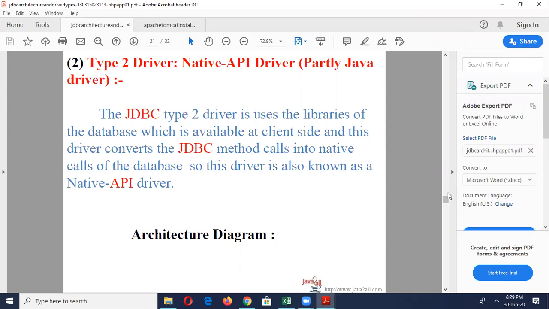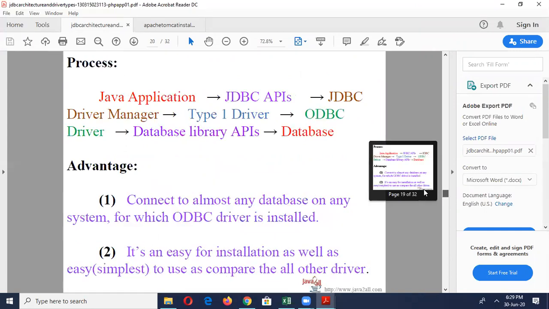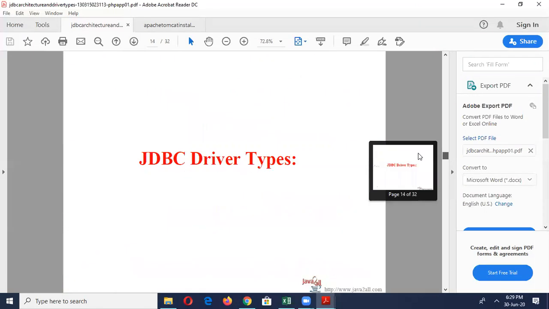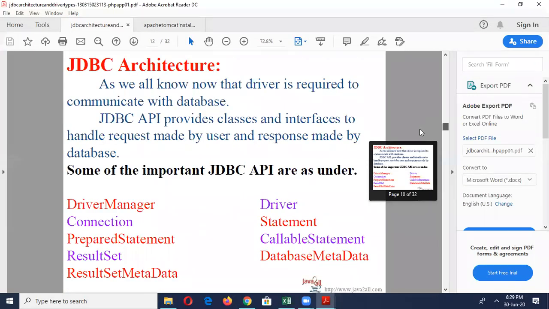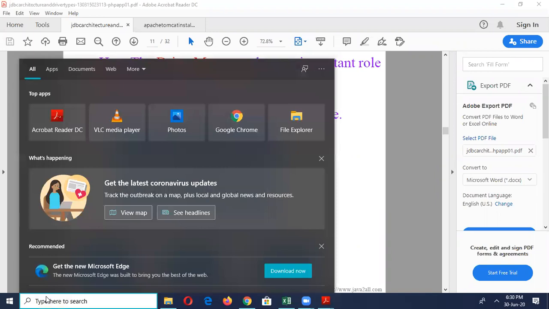Coming to JDBC, they will ask you to write a program. The important thing is the architecture, and everyone should first know how to establish the connection in JDBC. Just I will show you the steps.